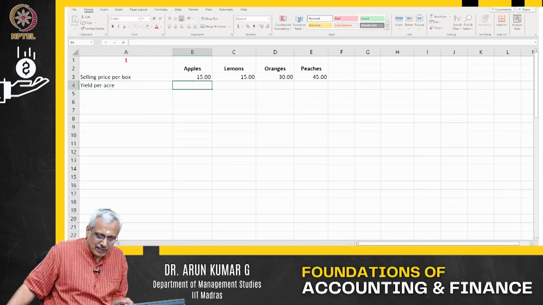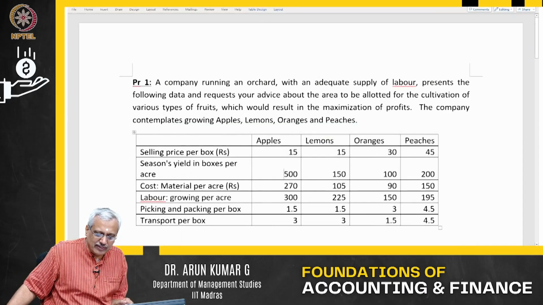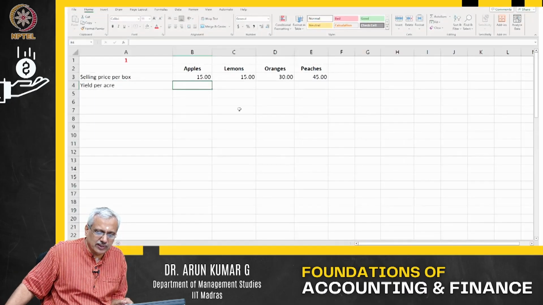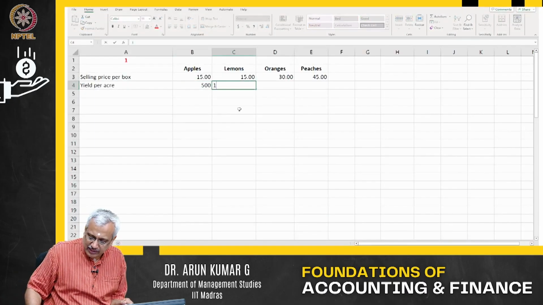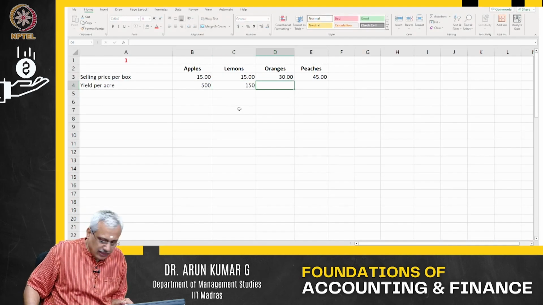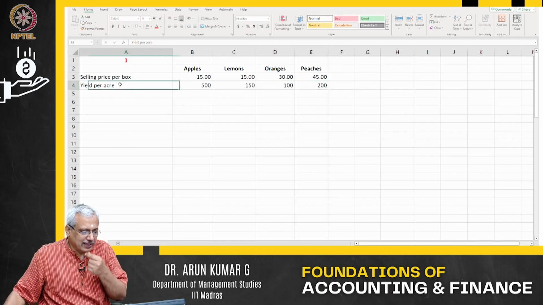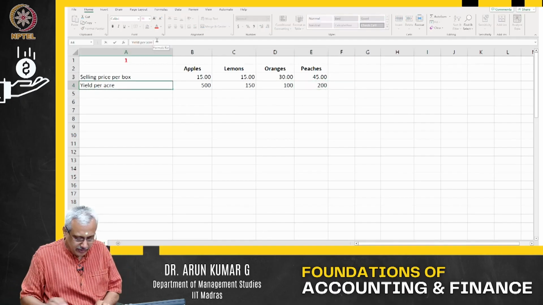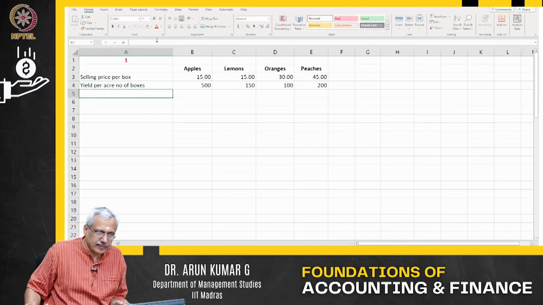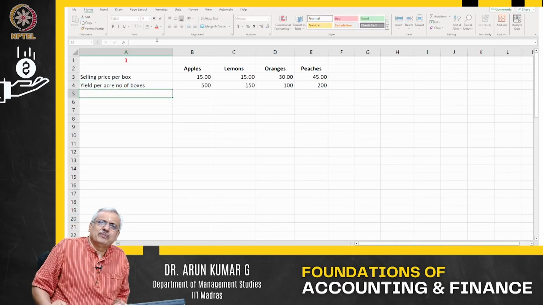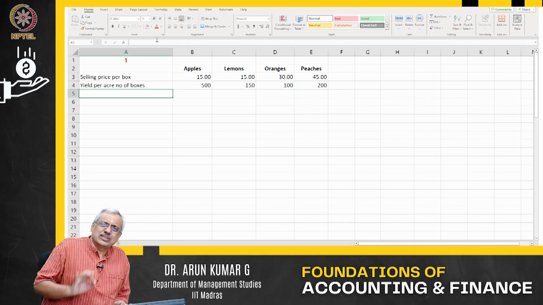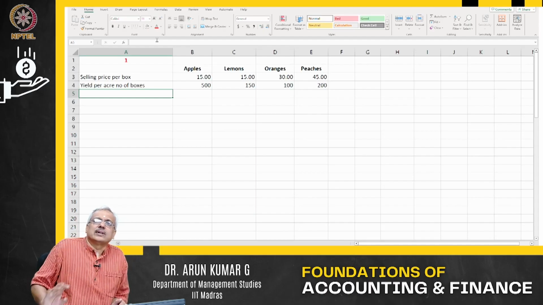So what is the contribution per, what is the yield per acre? Yield per acre, if I look at it, is about 500, 150, 100 and about 200 acres out. That is the yield per acre in terms of number of boxes. What is the objective? Again I repeat, the objective is to maximize contribution per acre.